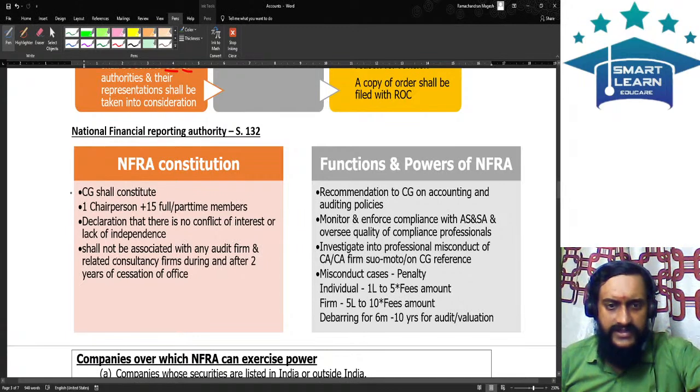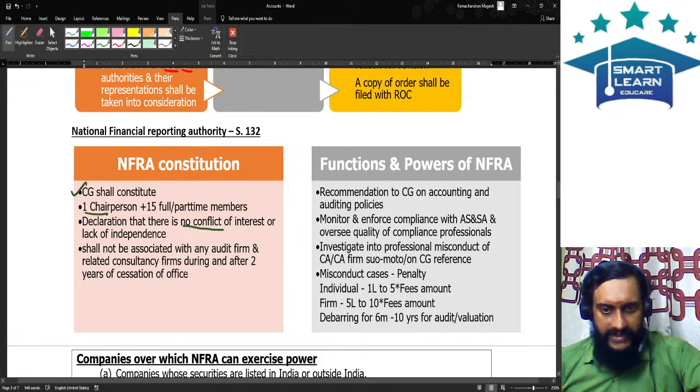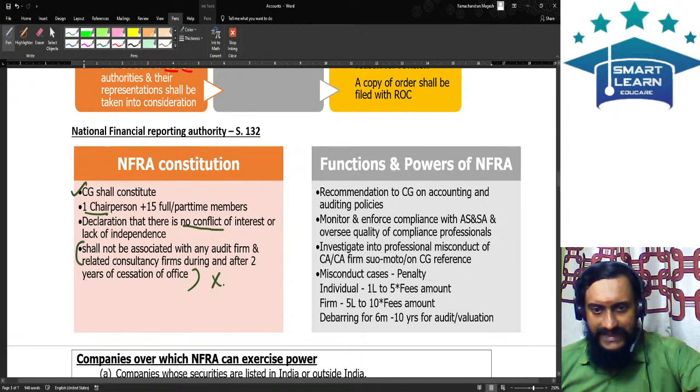NFRA, who shall constitute it? The central government. NFRA shall have one chairperson plus 15 full-time or part-time members. They all should give a declaration that there is no conflict of interest or lack of independence, and they shall not be associated with any audit firm and related consultancy firms during and after 2 years of cessation of office. I expect a question may come in this area.